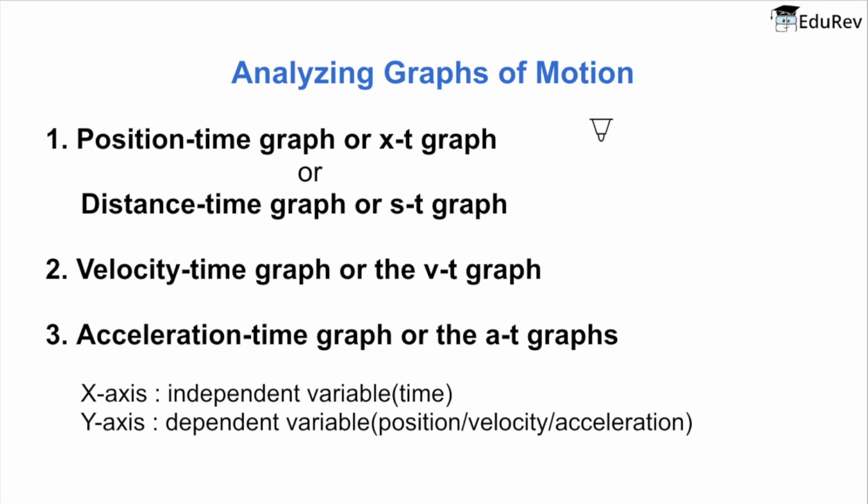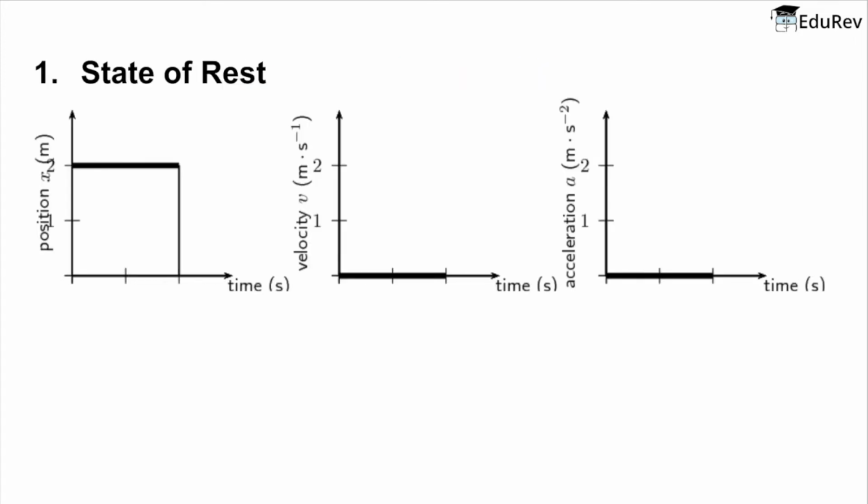But basics first. While plotting the graph, we take the independent variable, that is time, along the x-axis. And we take the dependent variable, which might be displacement or velocity or acceleration, along the y-axis. So without wasting any time, let's now analyze the different types of motion using these graphs. First, we have to analyze the state of rest.